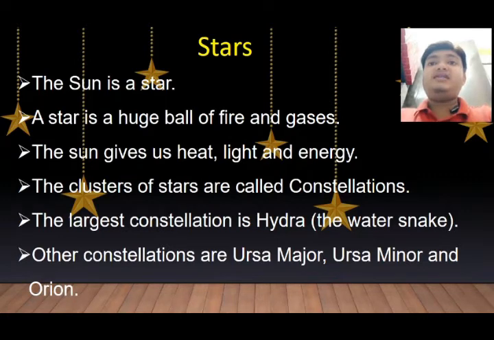The cluster of stars is called a constellation. The group of stars or pattern formed in the sky with the help of stars is called a constellation. The largest constellation is Hydra, the water snake. Other constellations are Ursa Major, Ursa Minor and Orion.